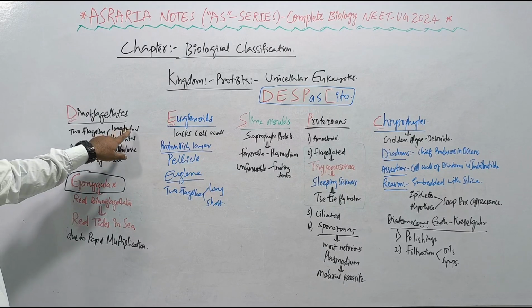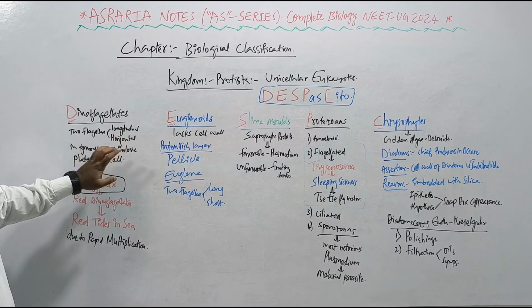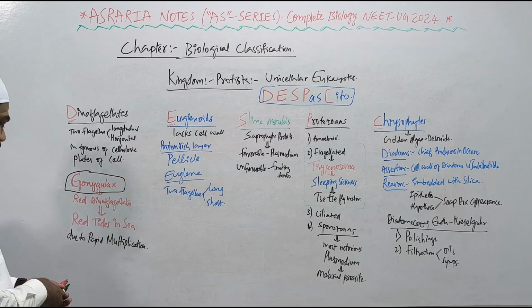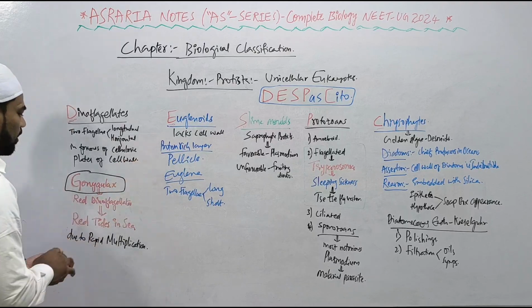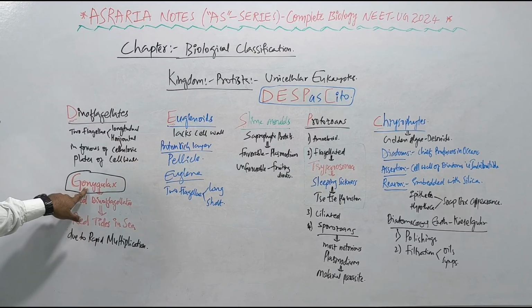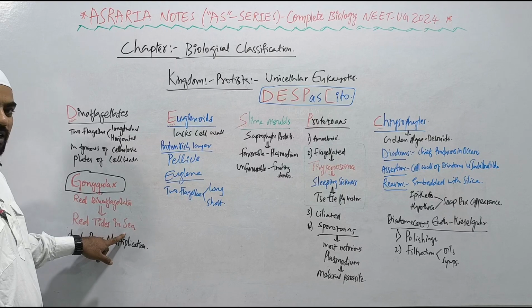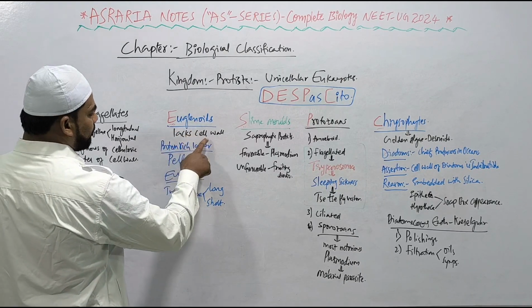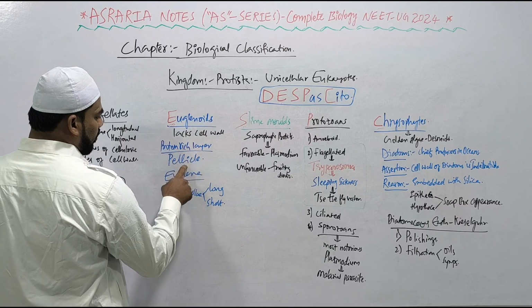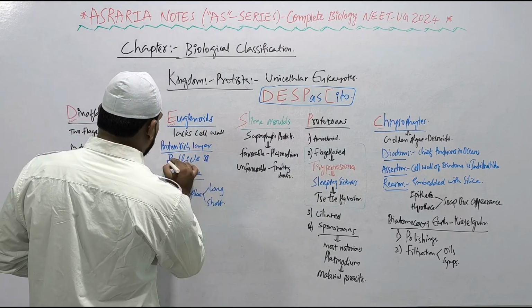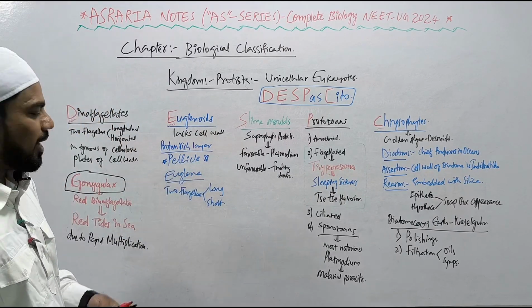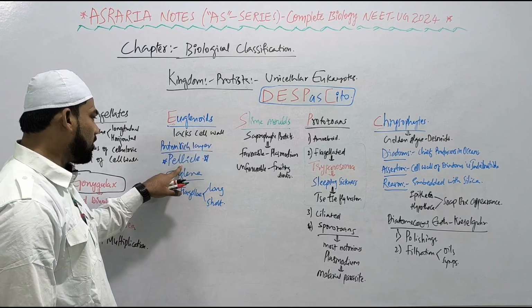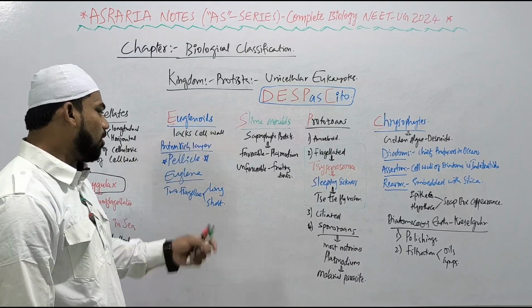Dinoflagellates have 2 flagella, longitudinal and horizontal, present in the furrows of cellulosic plates of the cell wall, right? Red dinoflagellates, known as Gonyaulax, cause red tides in the Mediterranean Sea because of rapid multiplication. Euglenoids lack a cell wall. They consist of a protein-rich layer known as pellicle, right? This pellicle is very important. Instead of a cell wall, we have a protein-rich layer known as pellicle. Euglenoids are two-flagellate, long and short, right?